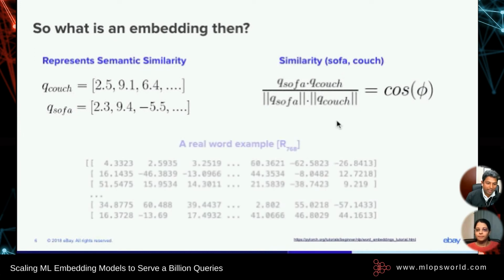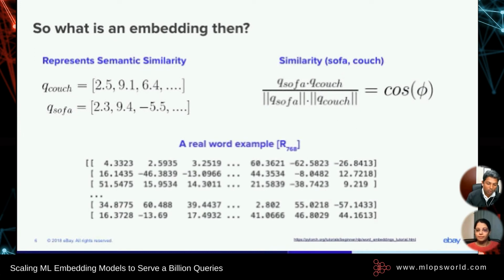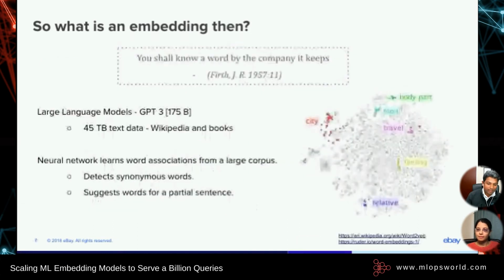Yes, of course, in reality, this is not just words. We can use it for words, sentences, or even images. And a full-blown representation in production looks like this with 768 dimensions, right? So how do we formulate these representations, right? There's a famous saying by J.R. Firth where he says, you should know a word by the company it keeps.